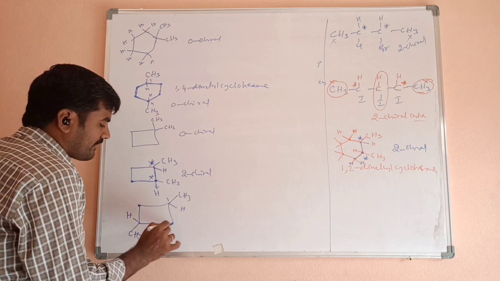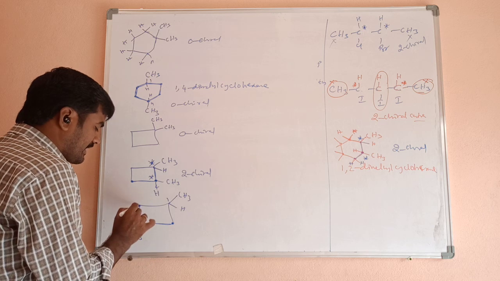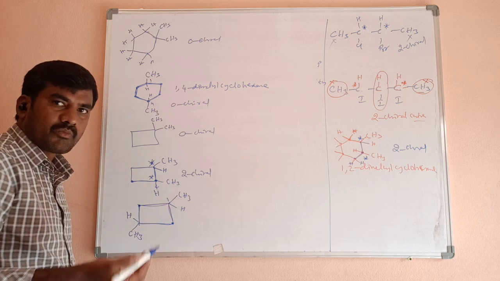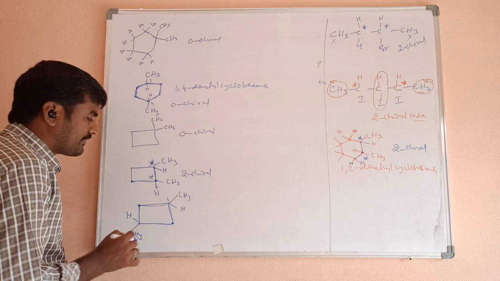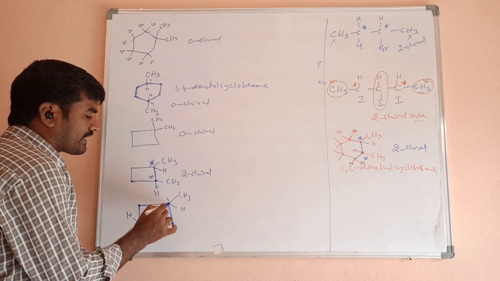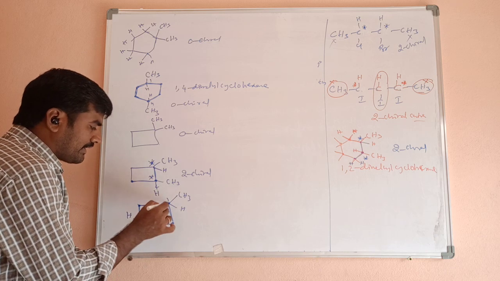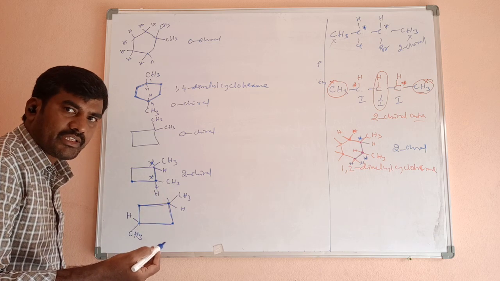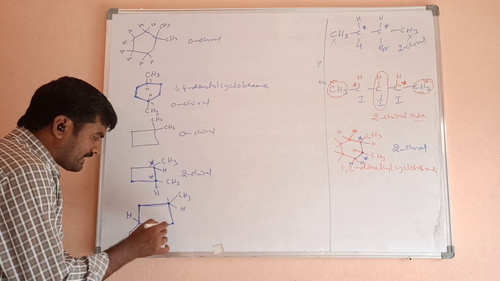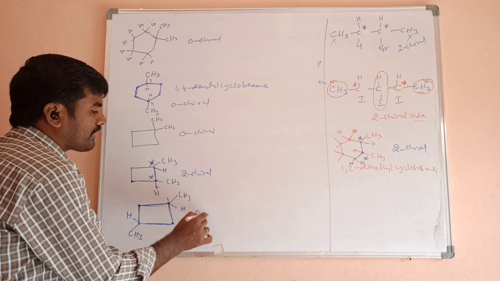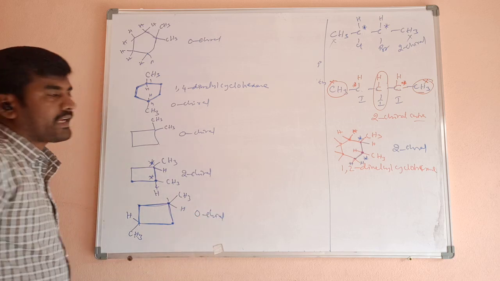Remaining, I have to check it now. When we are moving in this direction, which group is there? CH2. In this direction, CH2. Similar groups are there. CH, CH. Same groups are there. This is not a chiral. Similarly, on this carbon having CH3 and hydrogen, in this direction CH2 carbon, in this direction CH2 carbon. Similar groups are there. No chiral. Finally, both reach CH carbon. No chiral, means zero chiral centers.